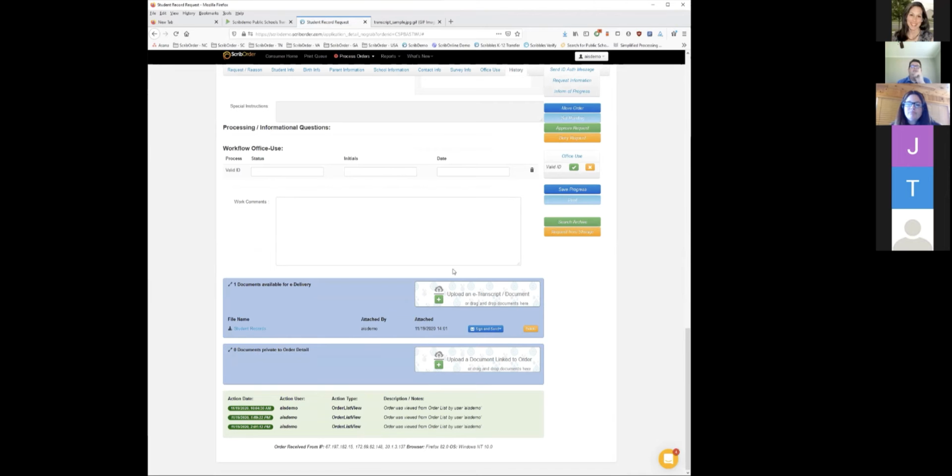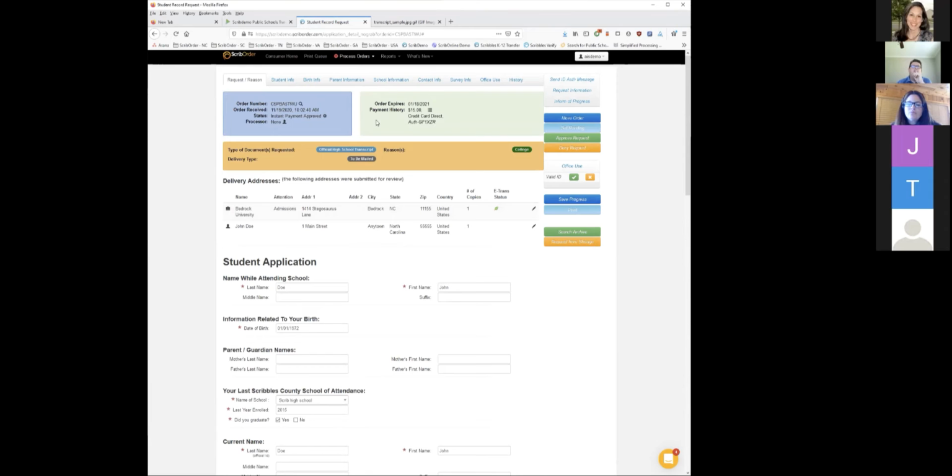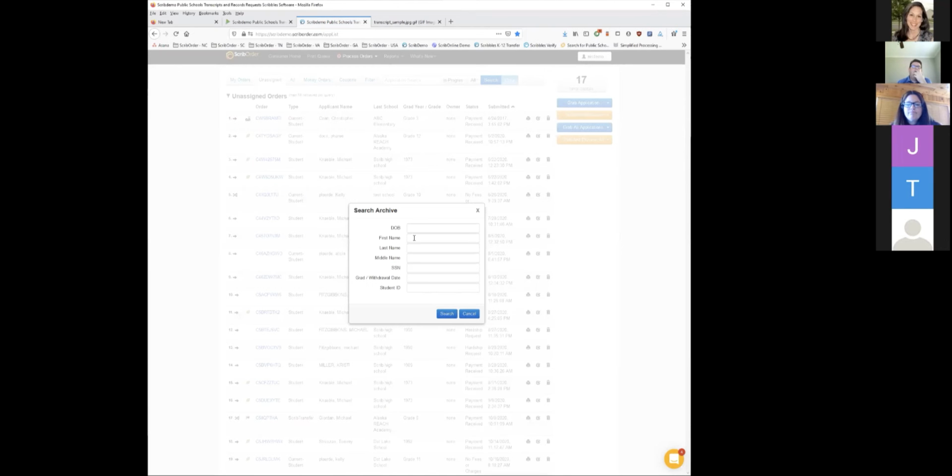Now, alternatively, if you don't have an order for a document and you still need to do a document lookup for what's in the archive and you're a Scribble Order user, you can simply click the Reports menu item up here along the top, come down here to Search Archive, and now you have the actual fields that you can type in. So let's say that we didn't know the exact spelling of the first name, but we know it began with a J.